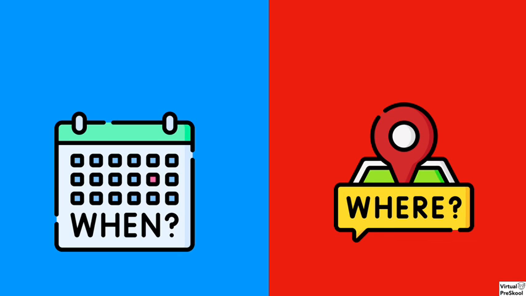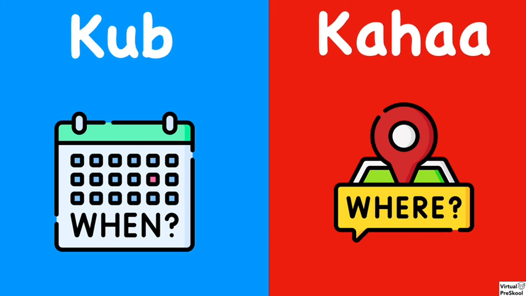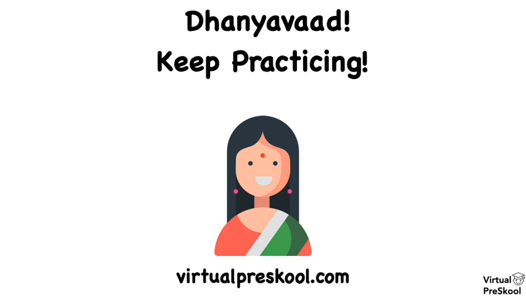Now that we've practiced all of that, let's review these two words one more time. How do we say when in Hindi? Kab. And how do we say where? Kahaa. Great work. Now you know how to ask when and where questions in Hindi.